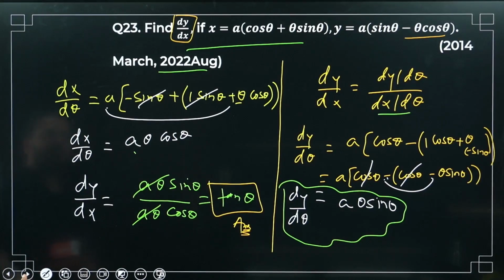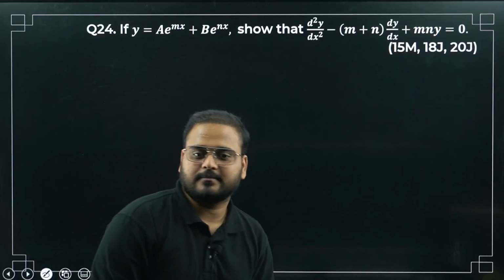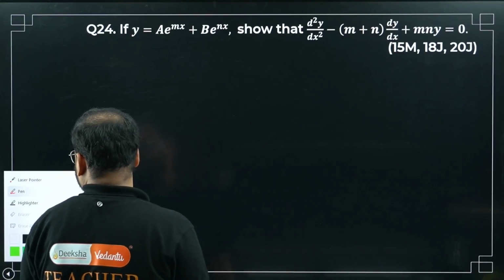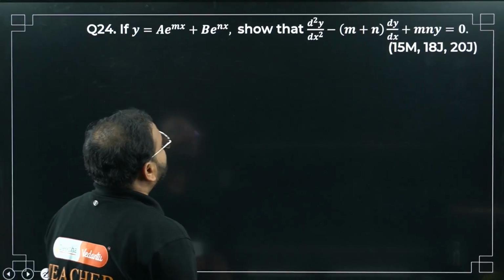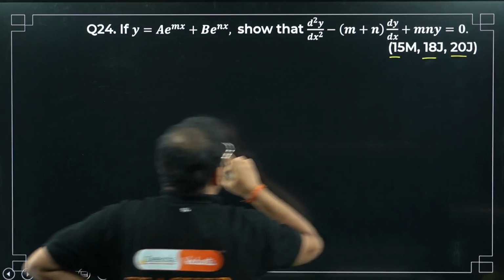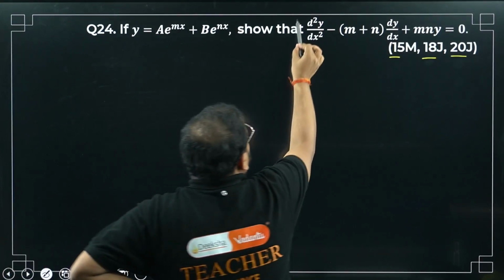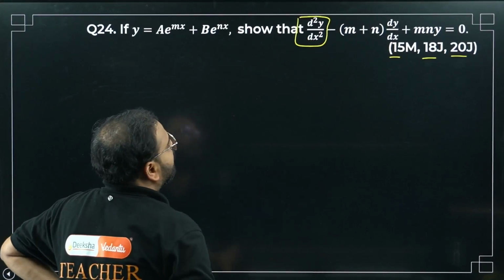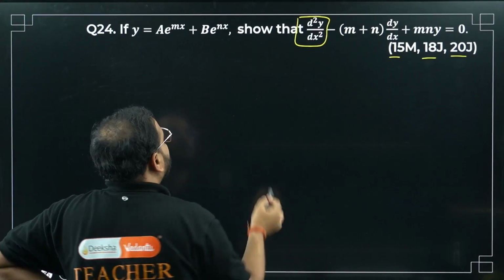Moving on to question number 24, the last question of the day. Okay, let's do it quickly. Great. Asked again. It's a PYQ 15, 18, 20. We are looking for what? Second order derivative. So before that, we have to find the first order derivative. Let us quickly find it.